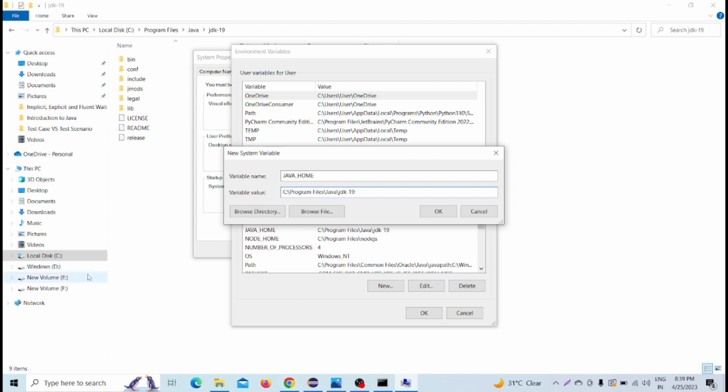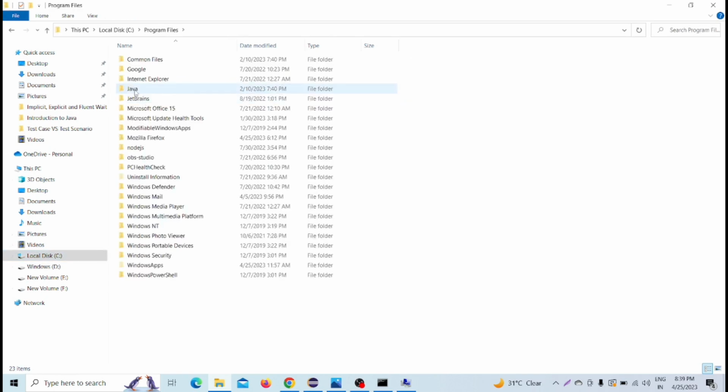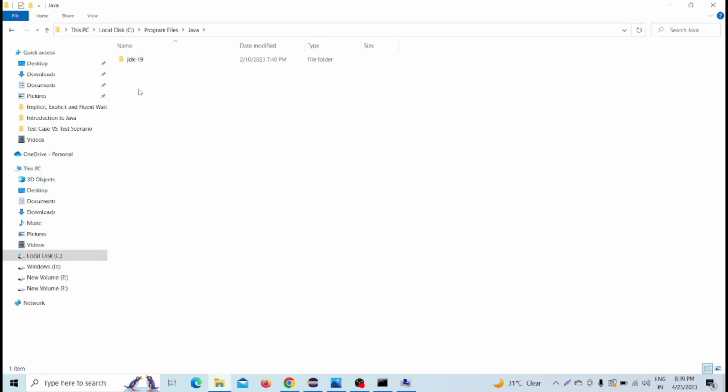Again, I am repeating, how can we get that variable value? After downloading and installing the Java JDK, one folder called Java will be there in the C drive Program Files. Whatever Java version you have downloaded will be shown there. If you are installing JDK 20, then it will show JDK 20.